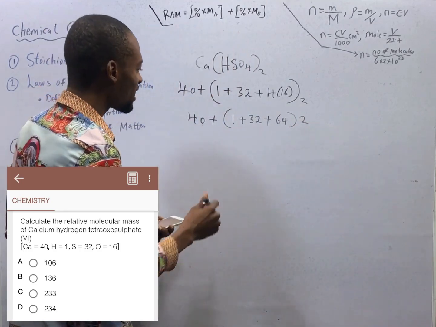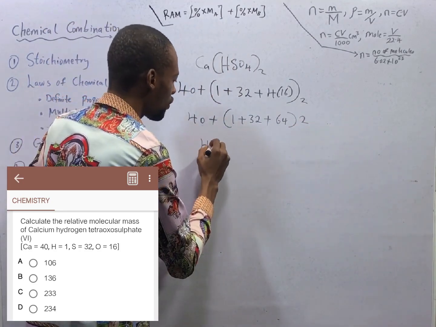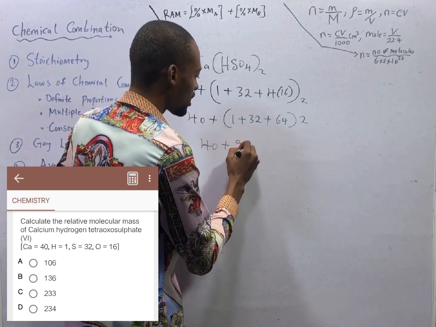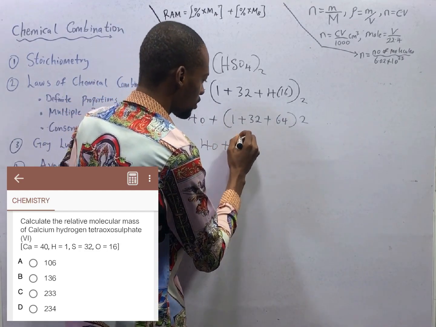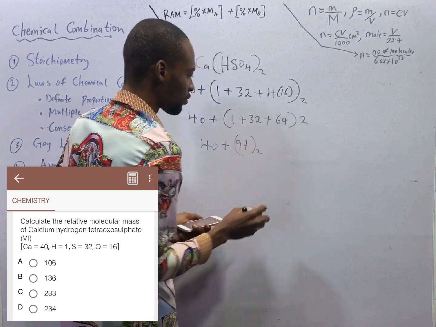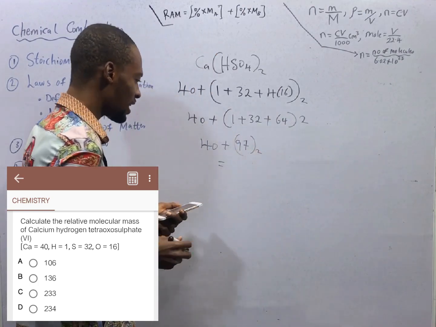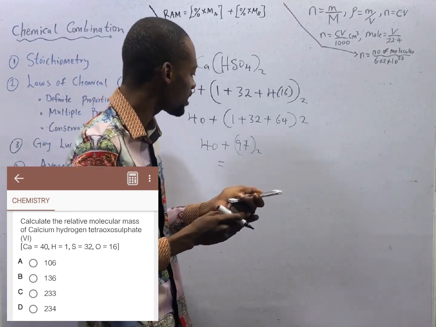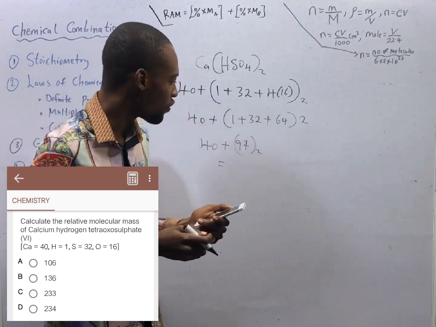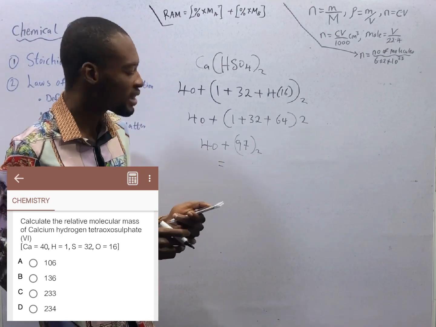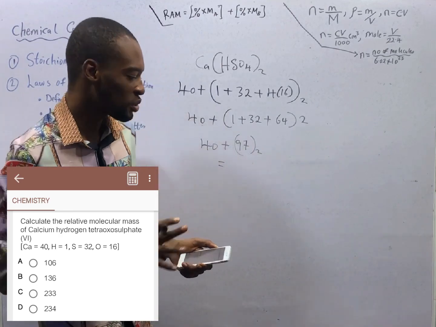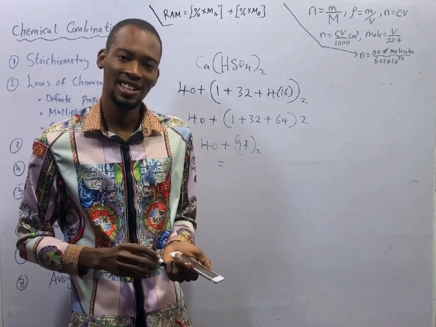This is 40 plus 97 times 2, which is 40 plus 194. That equals 234, as seen in option D. So option D is the correct option.